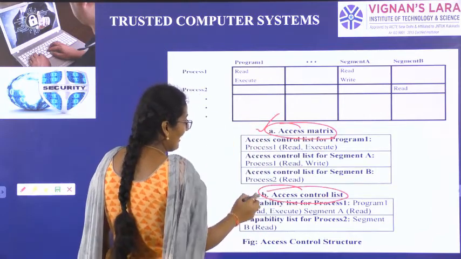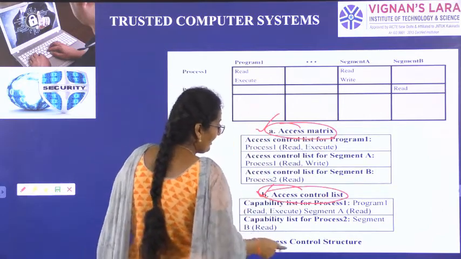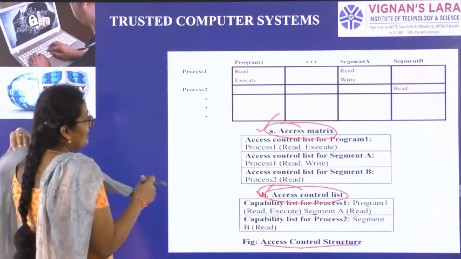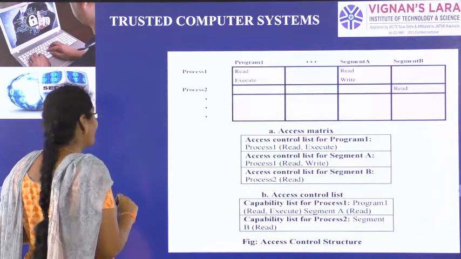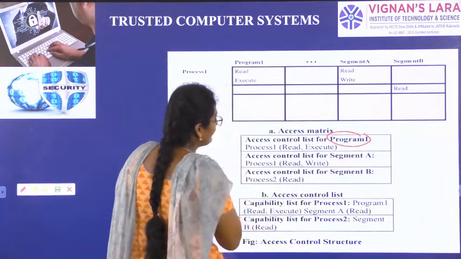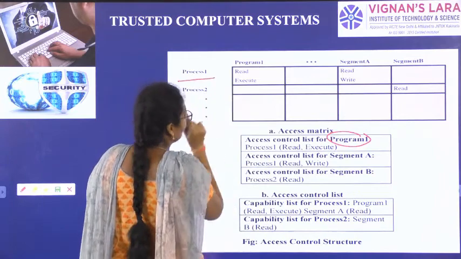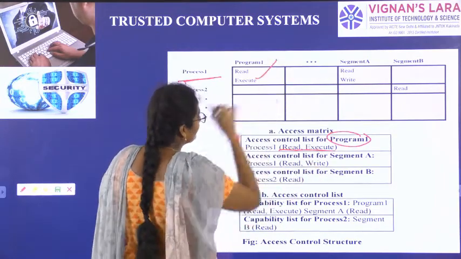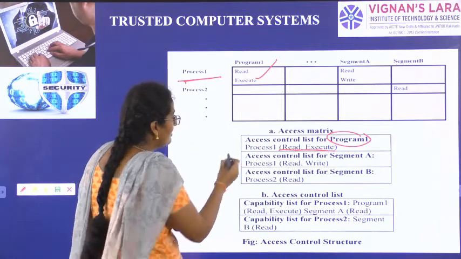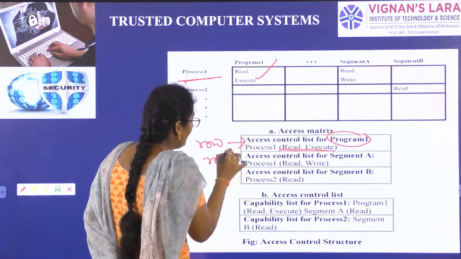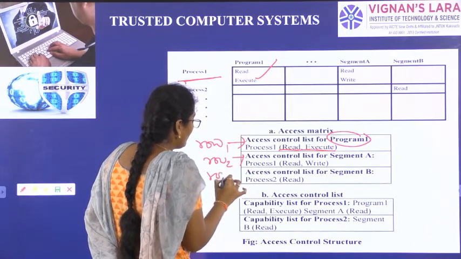How is this matrix designed? For program 1, I am giving access. Process 1 in program 1 has read and execute permission. If you see here, row 1, row 2, row 3.